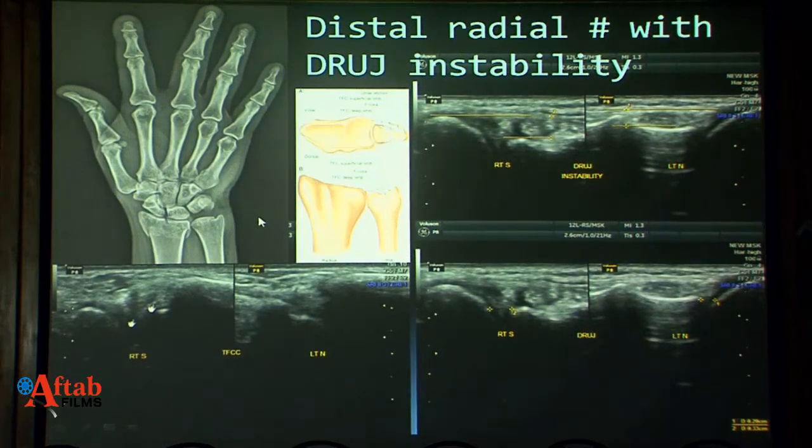This patient has met with a distal radial fracture, and there is evidence of distal radioulnar joint instability, which we can detect on ultrasound. This is the ulnar head. This is the dorsal aspect of the distal radius, and we can measure the distance between the two, which is increased on the symptomatic side. You can see the distance is much more than the normal side.